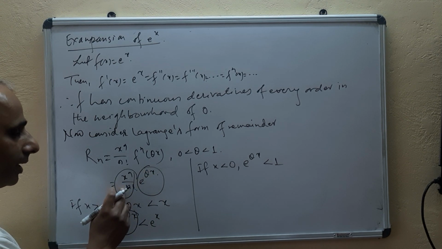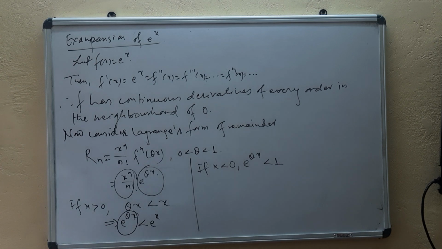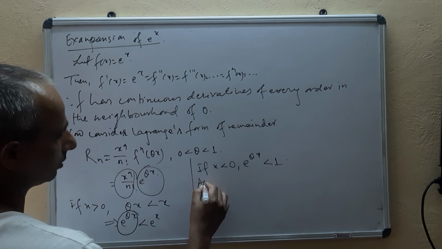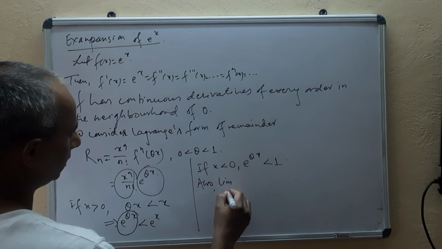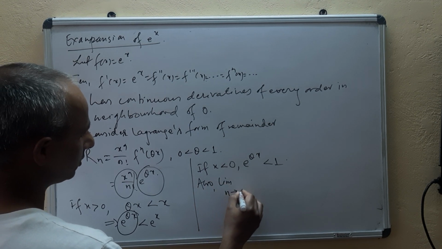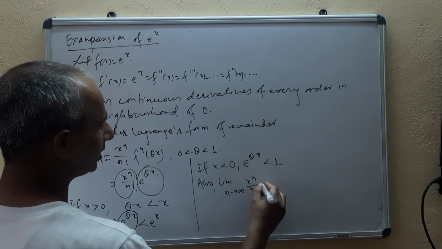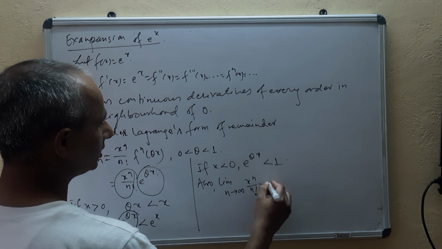Now let's go to the first factor, x^n upon n factorial. We also know that the limit as n tends to infinity of x^n upon n factorial is 0.